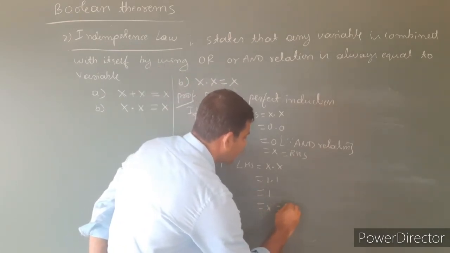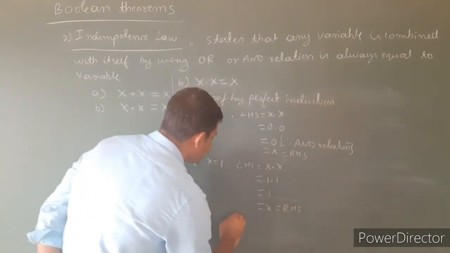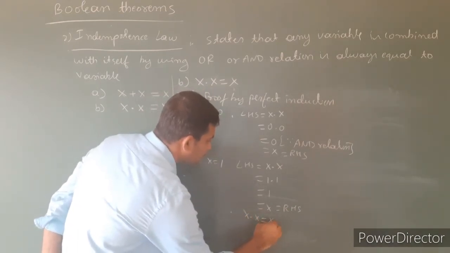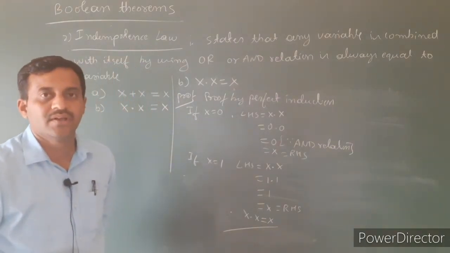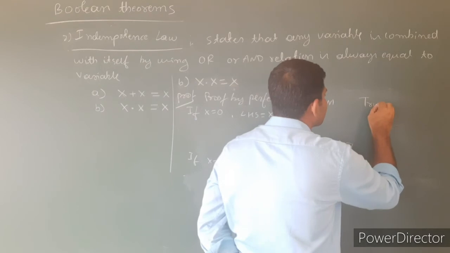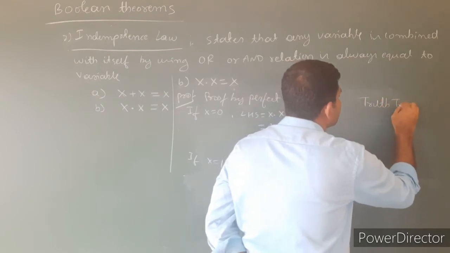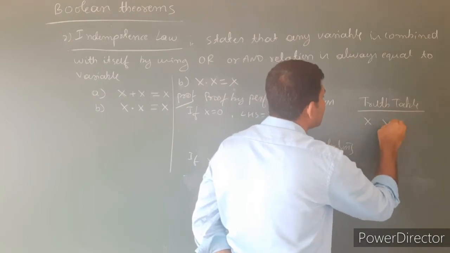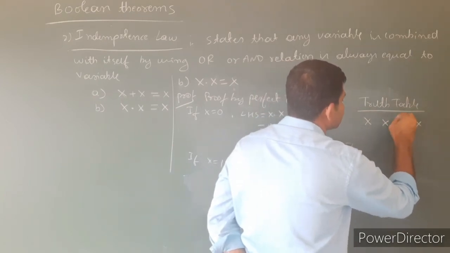So this is the right hand side. Therefore, we have proved that x into x is equal to x. Consider the truth table method. The columns are x, x, x into x.